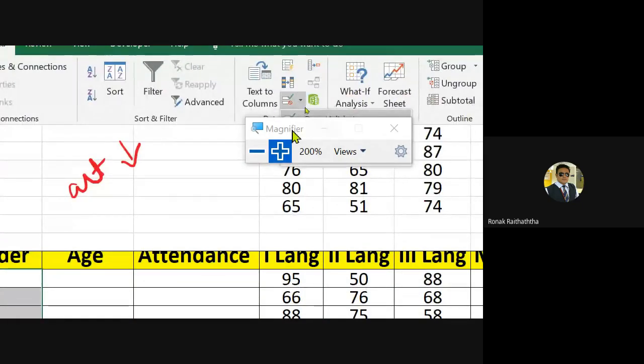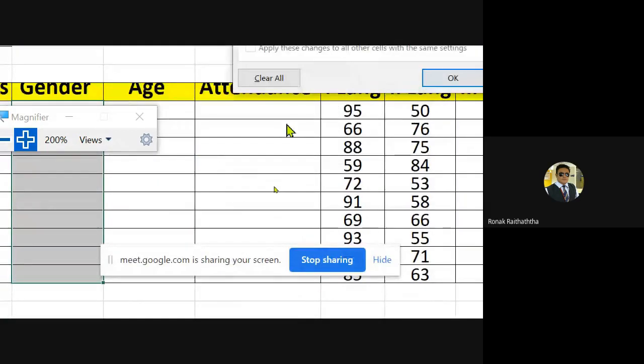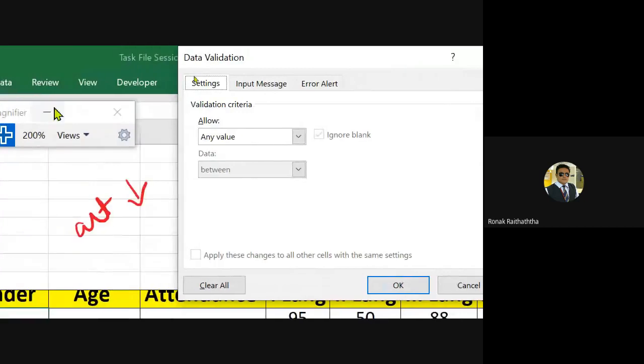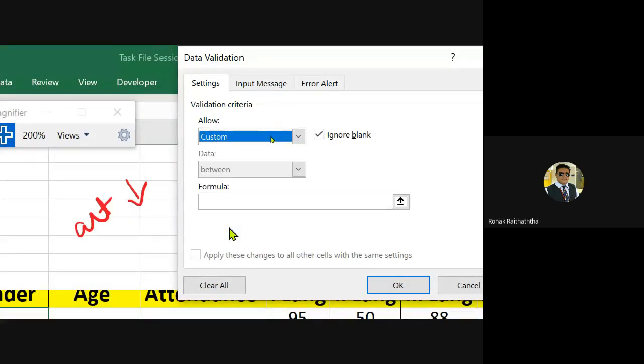In data validation, we would go to the allow option, and over there you must be able to see there is something called custom, right? So I am choosing that option of custom, and here I would be giving the formula, and the formula should state that it should allow only the text. I have already stated quite a few times to all the students that here we'll have to tell Excel what is allowed, not what is disallowed. So what is allowed? Starting with the sign of equal to.